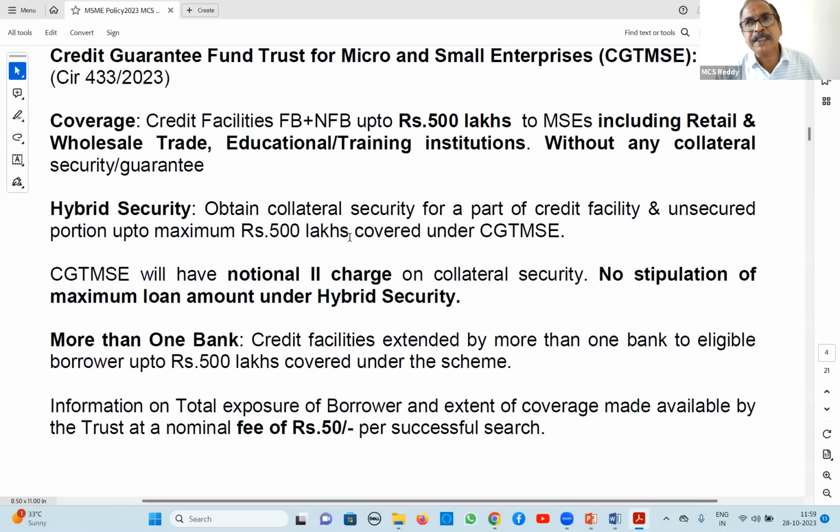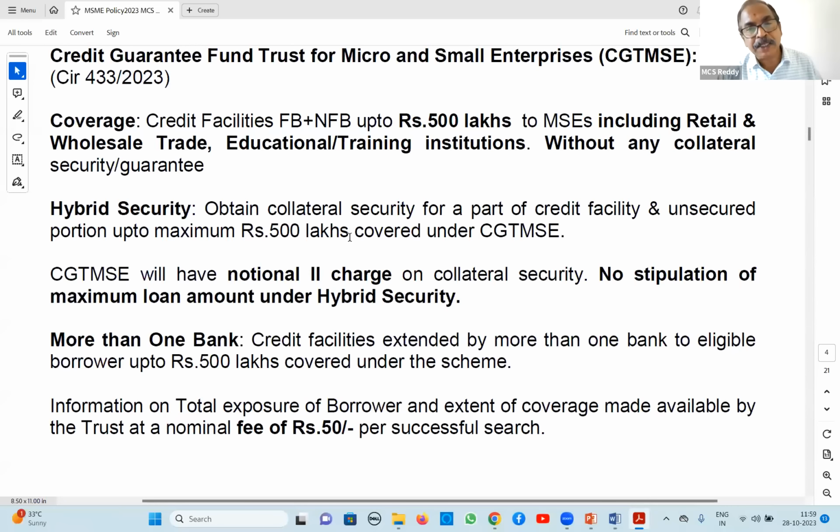Next, hybrid security. Hybrid security means the party has security for part of the amount. Suppose the bank is sanctioning 5 crore rupees to a person. Out of 5 crores, the party can provide 2 crores or 2.5 crores of security. What CGTMSE says is, you take whatever collateral security is available, 2 crores or 2.5 crores, and the remaining portion, unsecured by collateral, we will cover. It is called hybrid security. Part of the amount is secured collaterally, and the remaining part is guaranteed by CGTMSE.